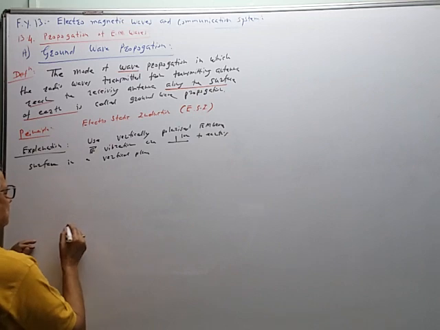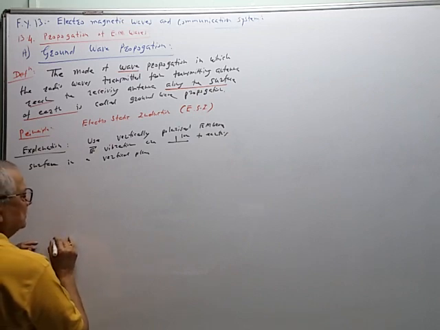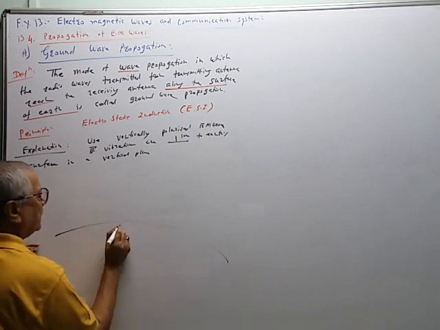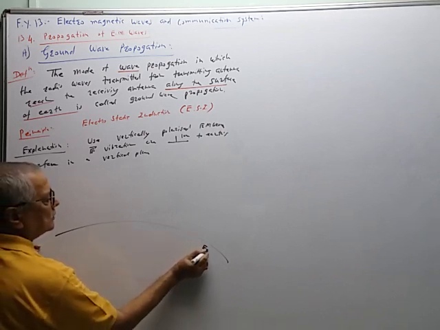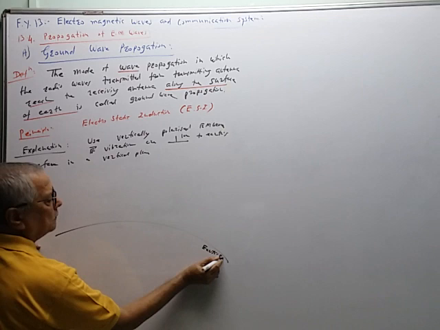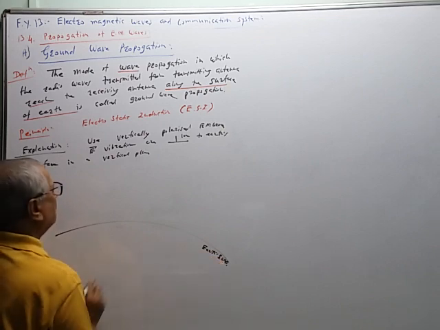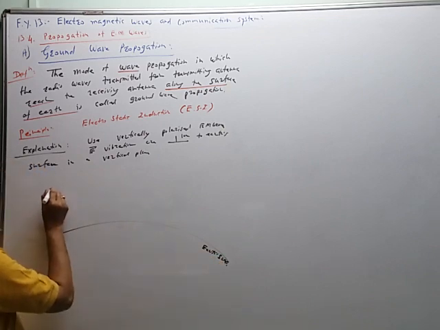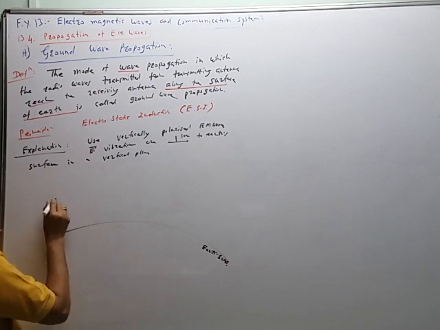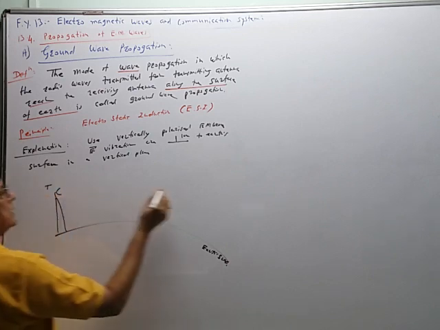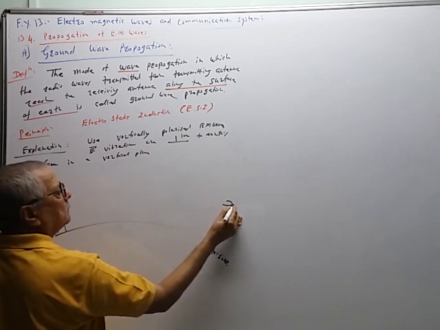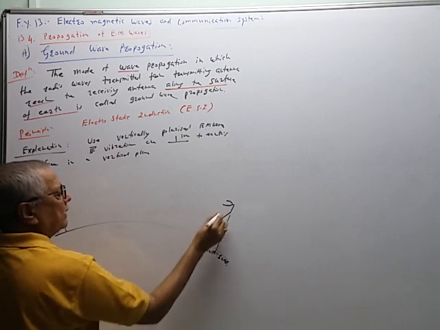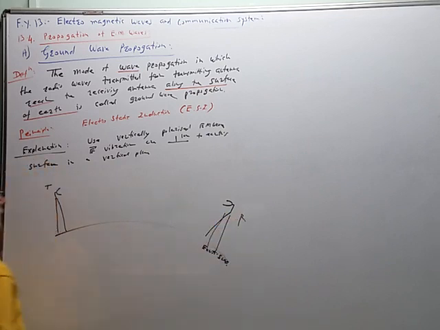For example, if this is the surface of the earth, and now this is a transmitting antenna. The transmitting antenna can be shown like this: T for transmitting antenna and R for receiving antenna, like this.